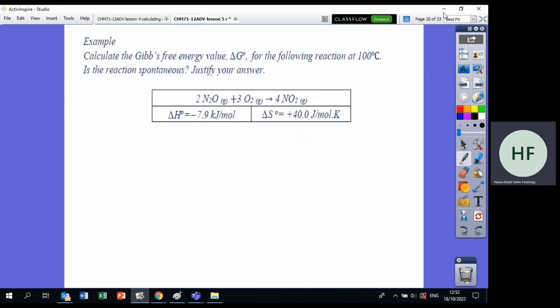Before we do the signs, let's do a question on calculating delta G. Calculate delta G for the following reaction, and he gave you delta H and delta S. Now pause the video and try to solve it by yourselves. I want you to remember two things. Number one, delta G equals delta H minus T delta S. Delta H should be in joules. Here it's given in kilojoules, so you need to multiply it by 1000. Okay, the temperature should be in Kelvin. Here they gave it to you in Celsius, so you need to add to it 273. And delta S is 40, so you don't need to change it. Let's put the numbers and try to find delta G.